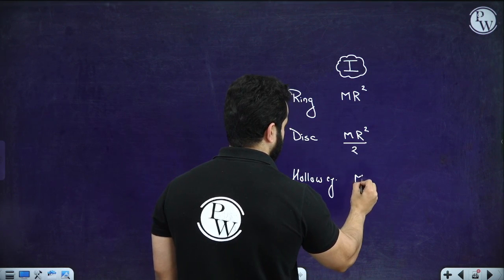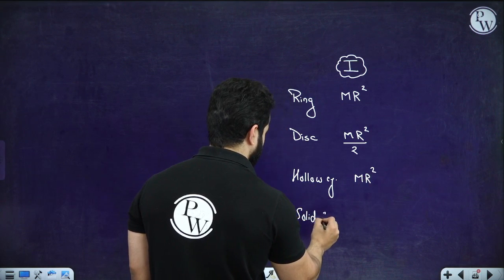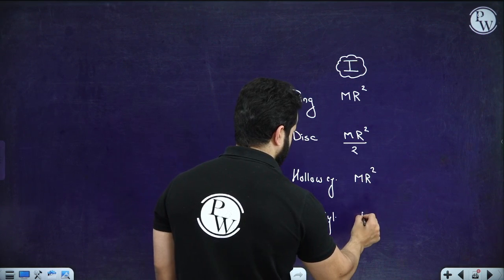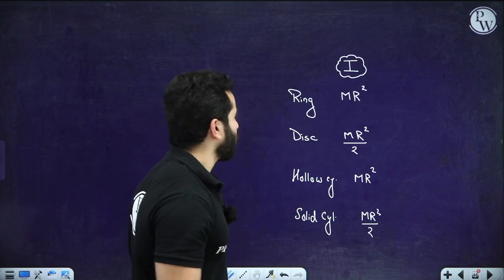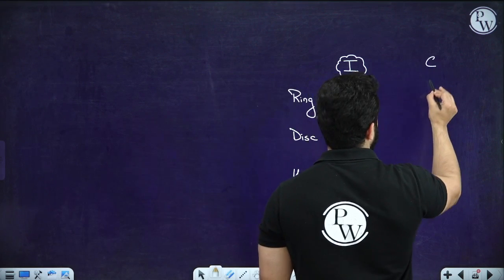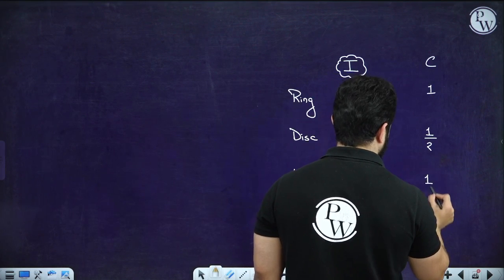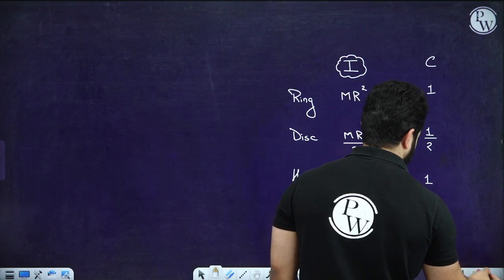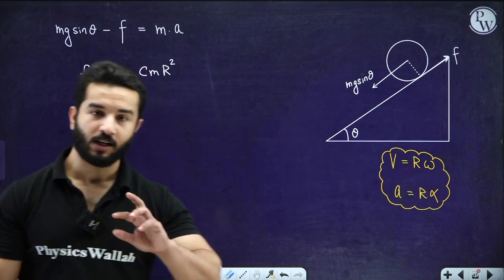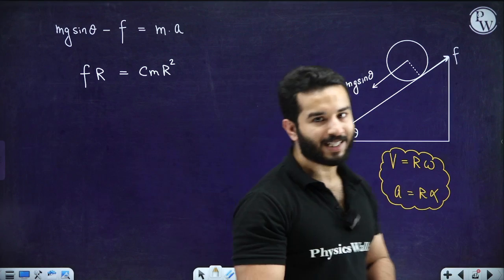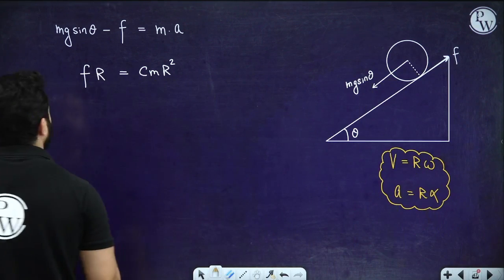moment of inertia is mr square. For a solid cylinder, moment of inertia is again mr square by 2, and so on, right? So C in this case is going to be 1, in this case it's going to be 1 by 2, in this case it's going to be 1, in this case it's going to be 1 by 2. For a solid sphere it's going to be 2 by 5, for a hollow sphere it's going to be 2 by 3, and so on, right? So that's why I've written it as CMR square. It is easier for you to remember.